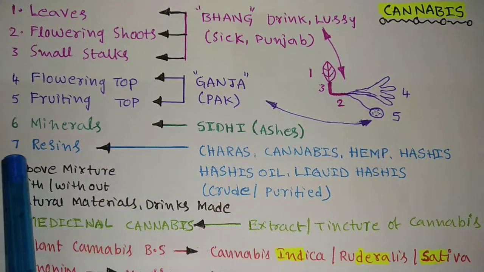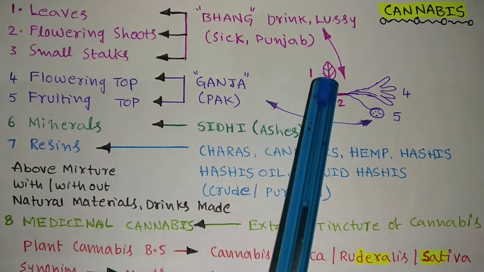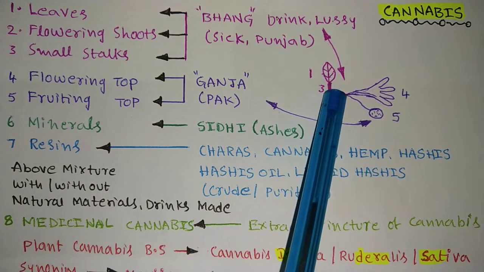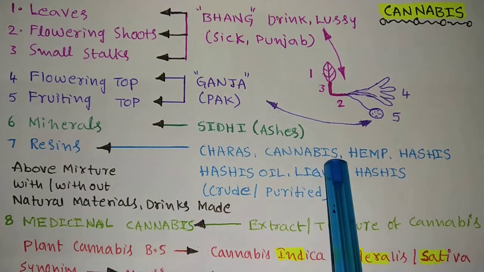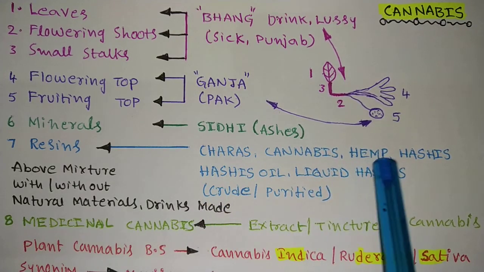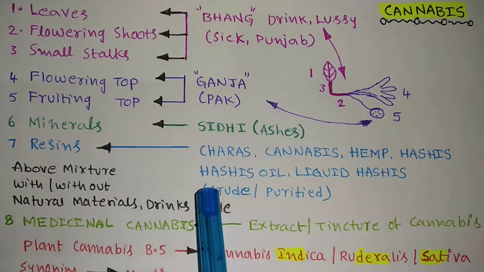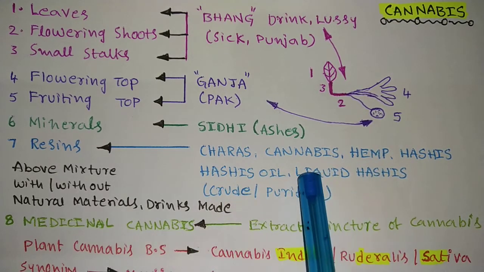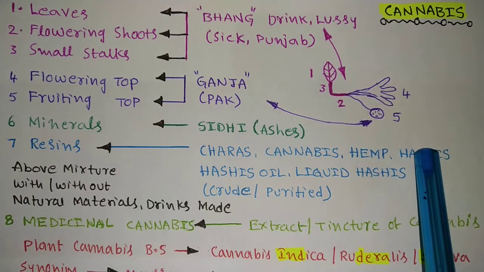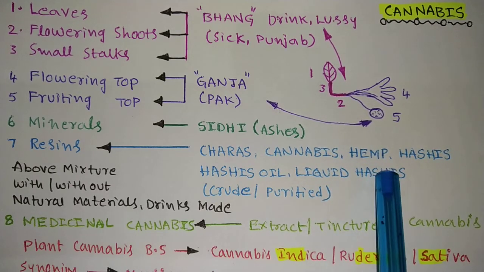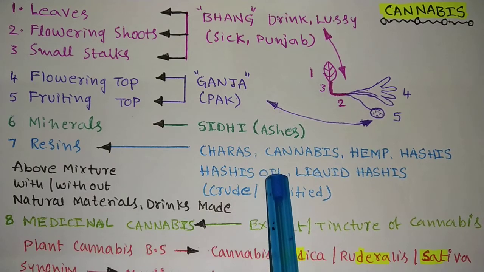Next is resin. Resins which are obtained from this plant are called kharas, cannabis, hemp, hashish oil, liquid hashish. Hashish is a keyword here. Hashish, liquid hashish, and oil is also liquid, we know that.